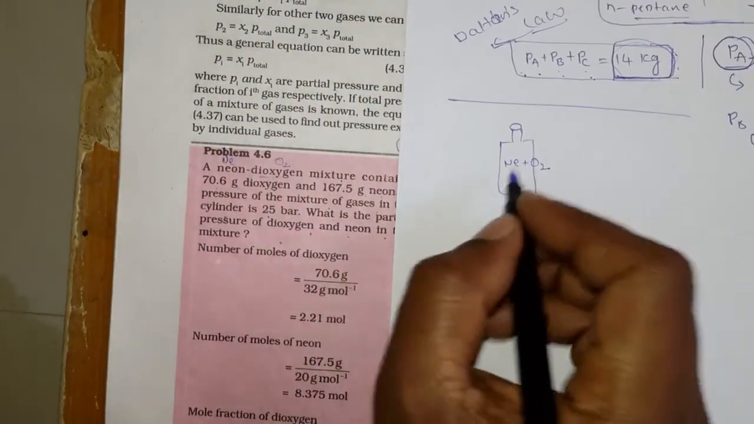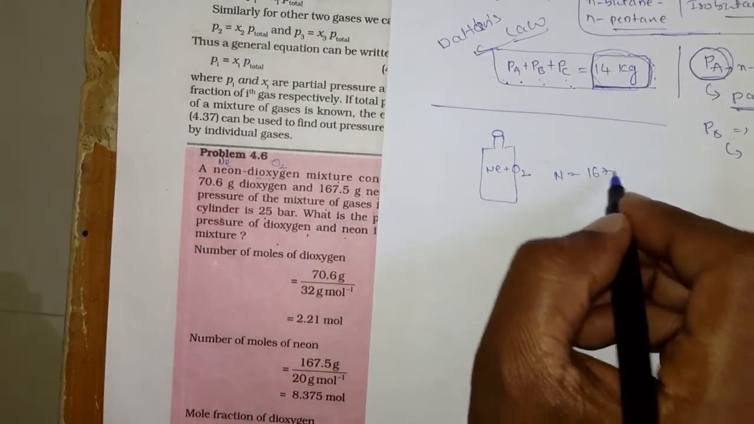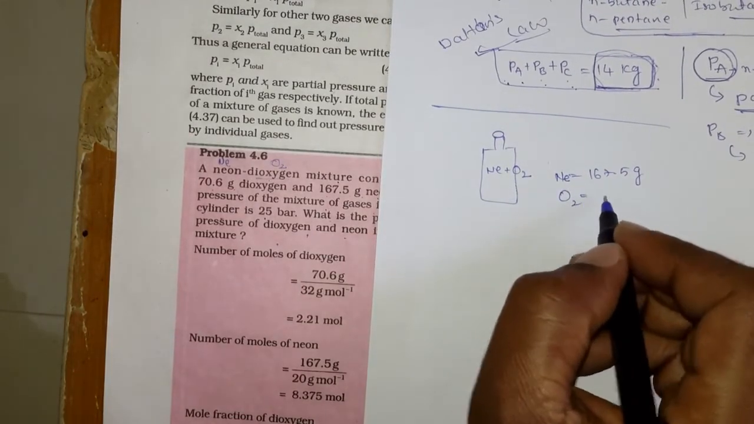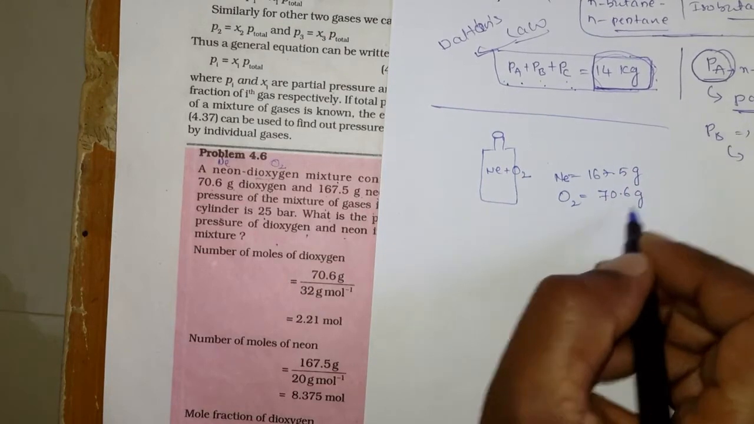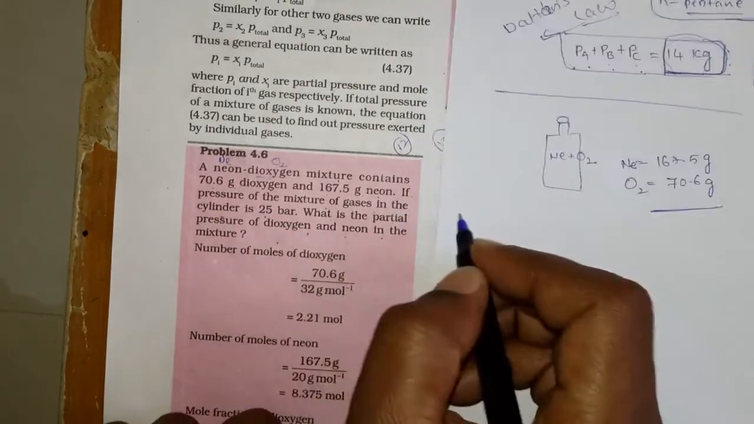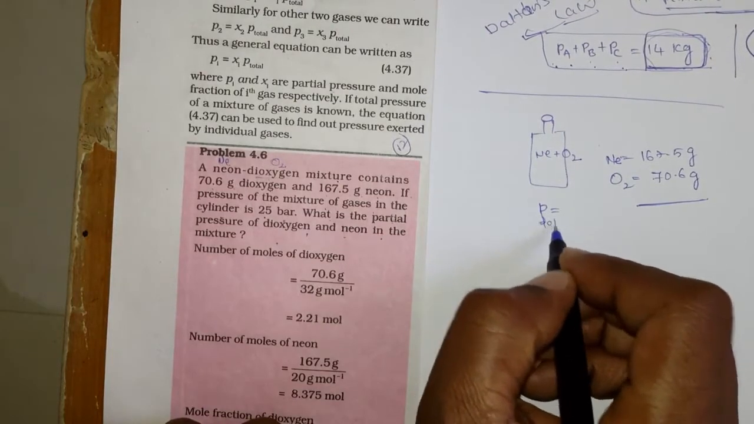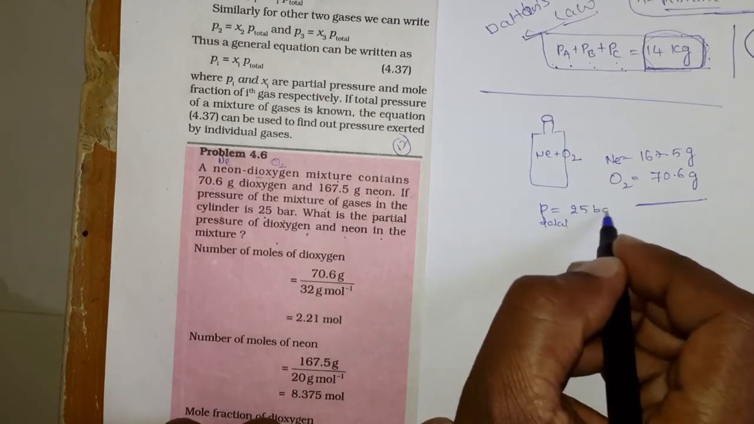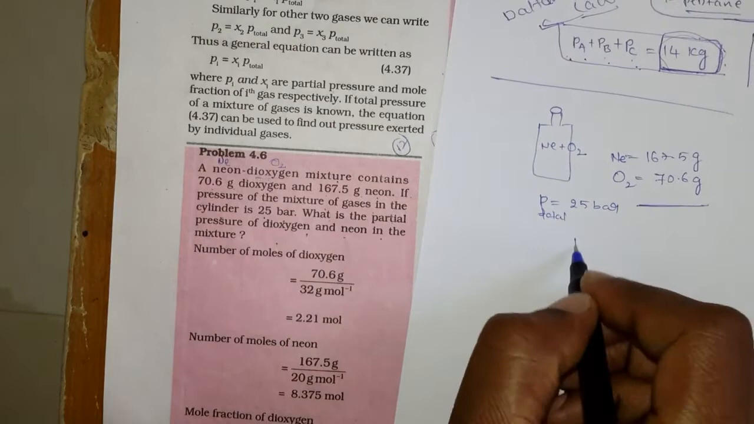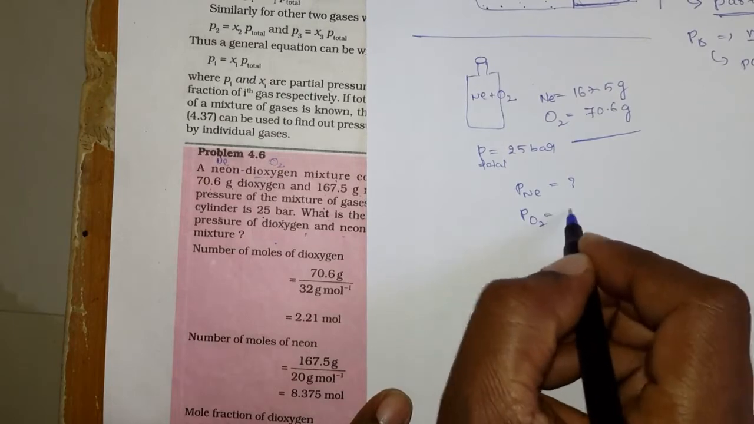So how much neon is there? The neon is 167.5 grams. And the dioxygen is 70.6 grams. Now what is he telling us? The pressure of the mixture of gases in the cylinder is 25 bar, that means the total pressure, P total, is equal to 25 bar. And what is he asking? What is the partial pressure of the dioxygen and neon? That is, the partial pressure of the neon is equal to how much? The partial pressure of the dioxygen is how much?